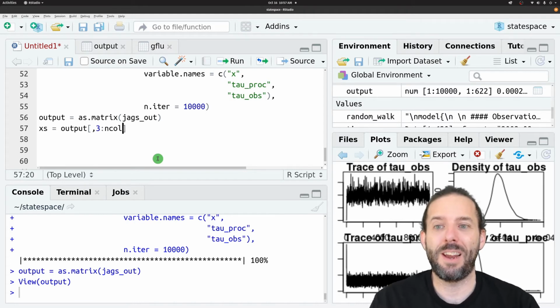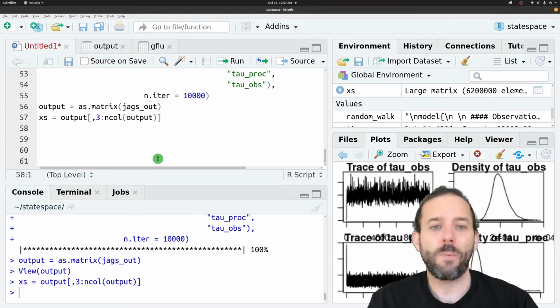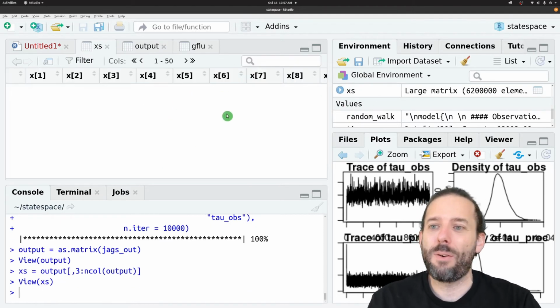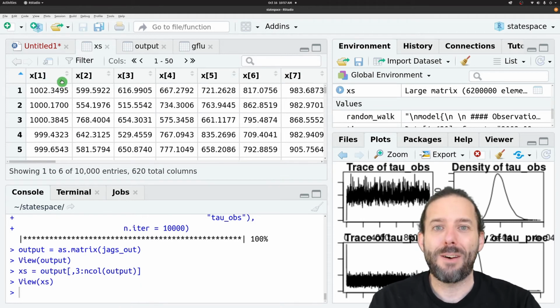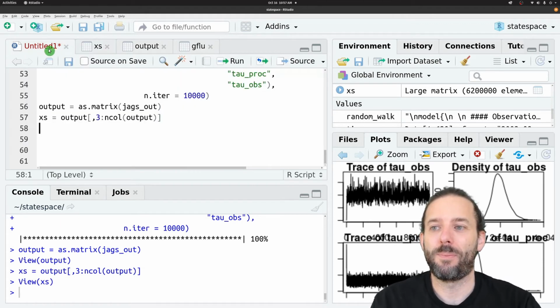This is going to be ncol for number of columns, of the output. And so now if we look at X's, we just have these 10,000 samples for each of our 620 time steps in our model.